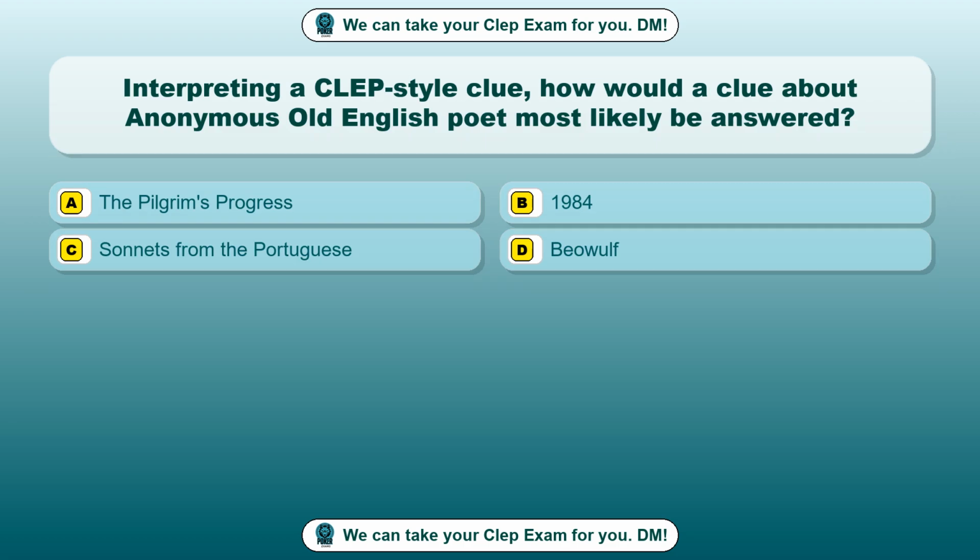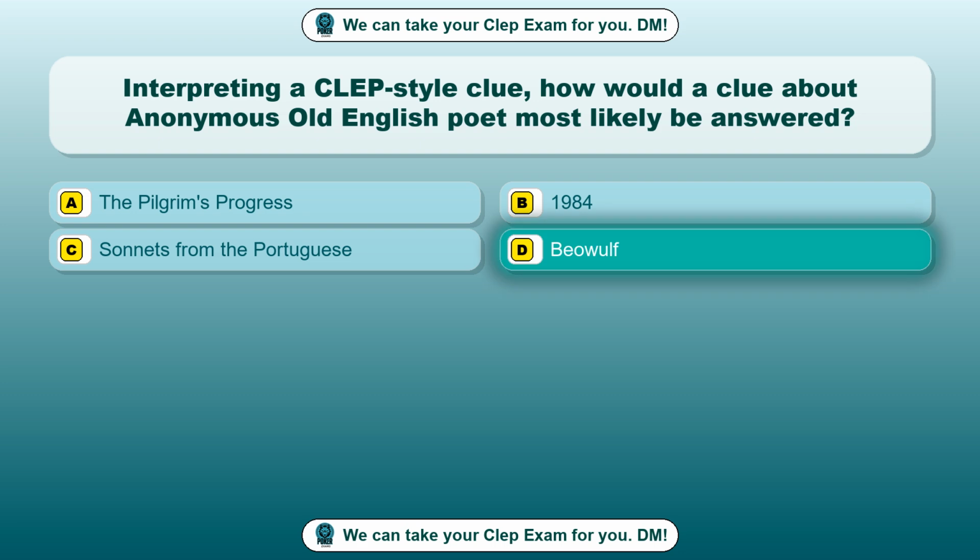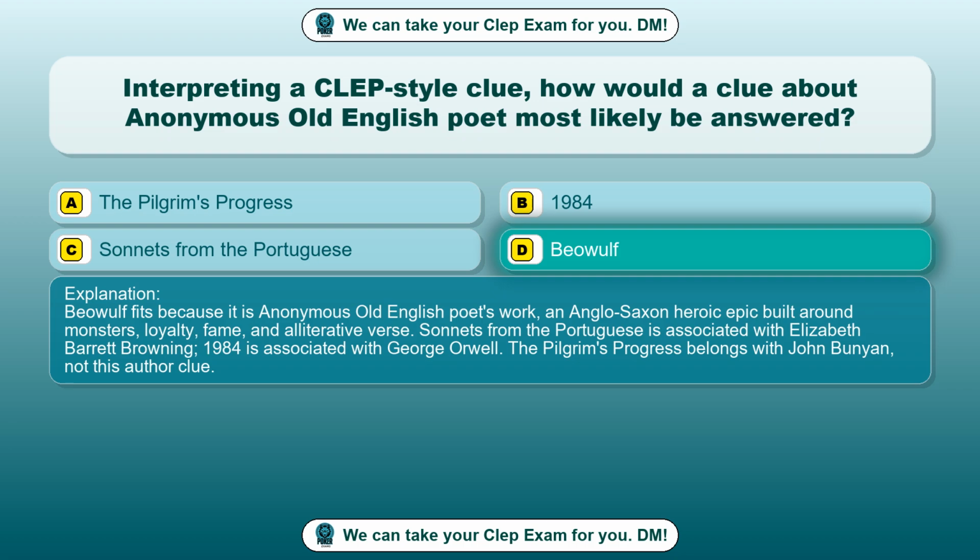Question 12. Interpreting a CLEP-style clue, how would a clue about anonymous Old English poet most likely be answered? Option A, The Pilgrim's Progress. Option B, 1984. Option C, Sonnets from the Portuguese. Option D, Beowulf. The correct answer is option D, Beowulf. Beowulf fits because it is the anonymous Old English poet's work, an Anglo-Saxon heroic epic built around monsters, loyalty, fame, and alliterative verse. Sonnets from the Portuguese is associated with Elizabeth Barrett Browning. 1984 is associated with George Orwell. The Pilgrim's Progress belongs with John Bunyan, not this author.